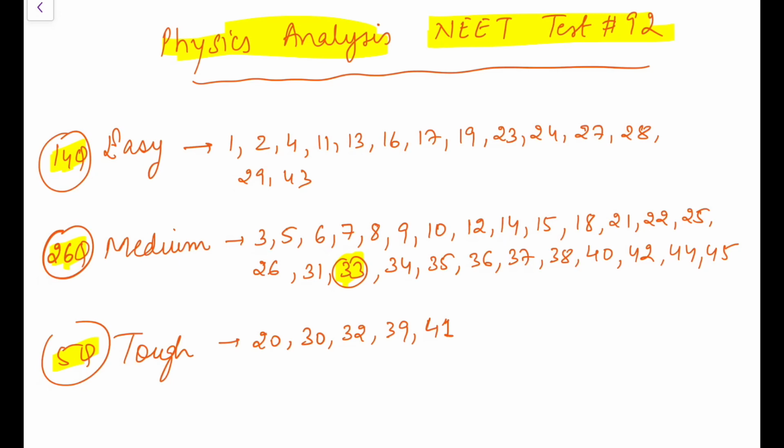Going by my analysis, 14 I suppose you should do, and half of that, 13, so 27. 27 basically leaves 108, so at least I say 110 should be the score anyone who is looking at physics should get, and those who are doing very good in physics should at least get 150 marks in this paper. And that is regarding this paper. So let's see what is now.